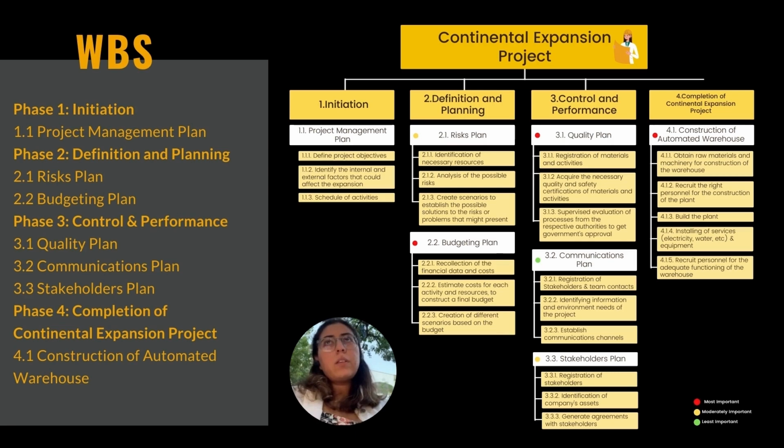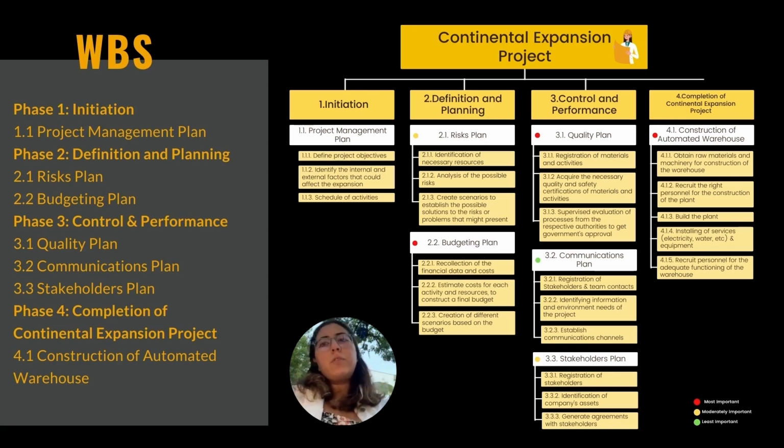For the second phase, it is definition and plan, and specifically the risk plan. In this one, we identify the necessary resources, we analyze the possible risks, and create several scenarios and the possible solutions of these scenarios. We also, in this phase, it was important to develop the budgeting plan. In this one, we try to reflect the necessary financial data, and the cost of each material or activity. We also estimate the cost for each activity, and we create the different scenarios based on the budget that we have.